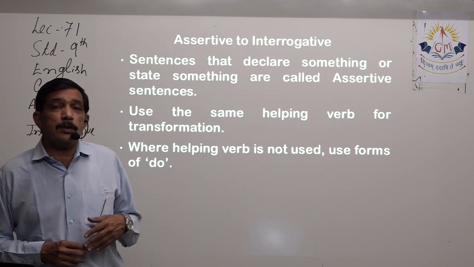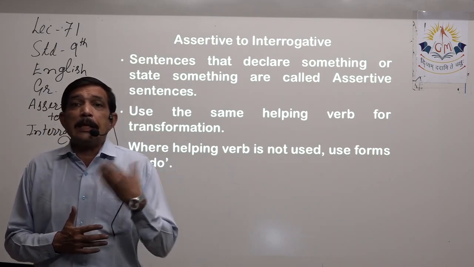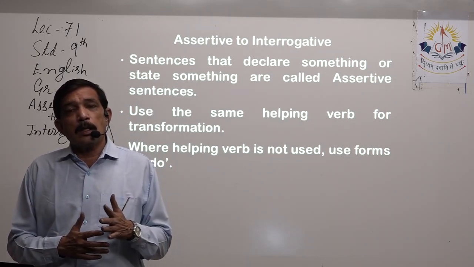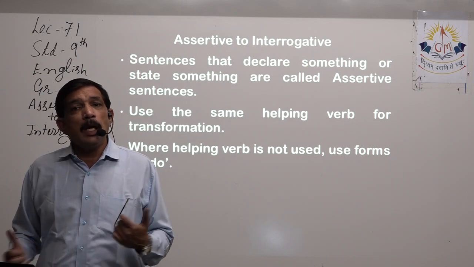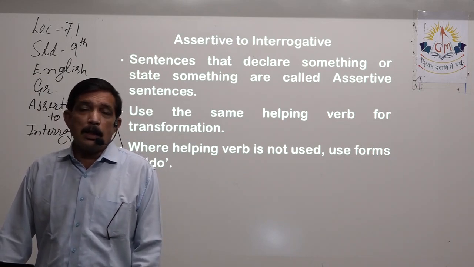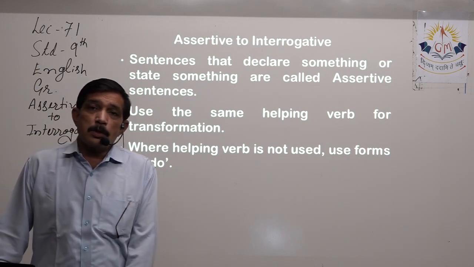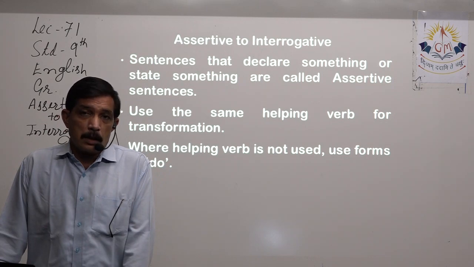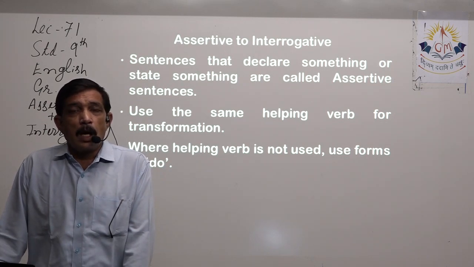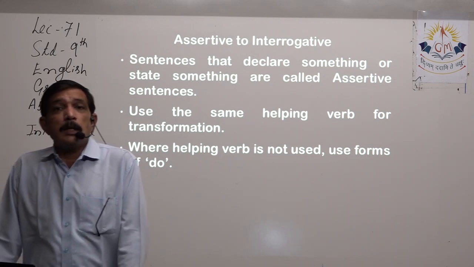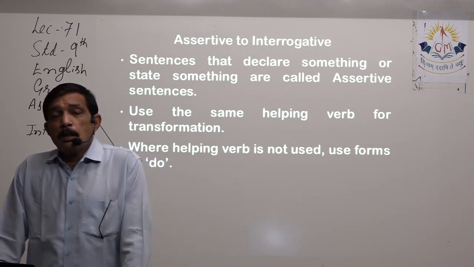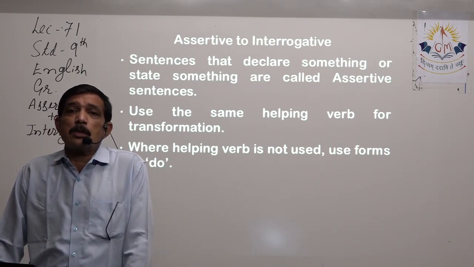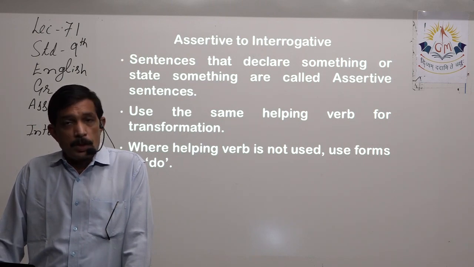Now we have to change from assertive to interrogative. We know what is an interrogative question. Yes, interrogative sentence, it has a question and it needs to be answered. There are two ways of answering it. It is either a yes no question or it is a descriptive sentence. It is not a one-word answer, yes or no. Yes or no is a one-word answer. It also is a yes no answer, but sometimes we need more than one word, a group of words, sentence or sentences to answer a question.